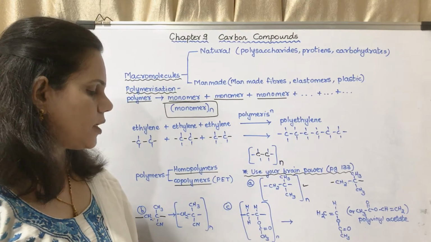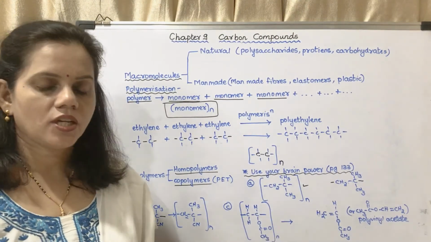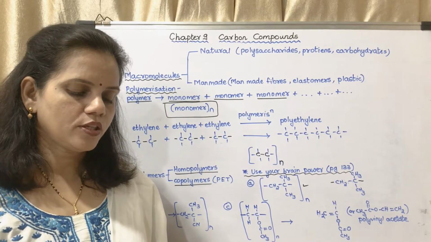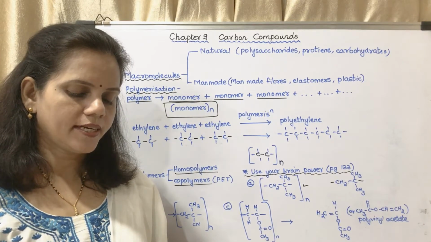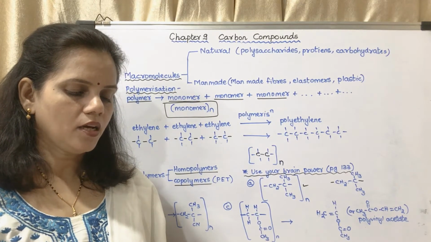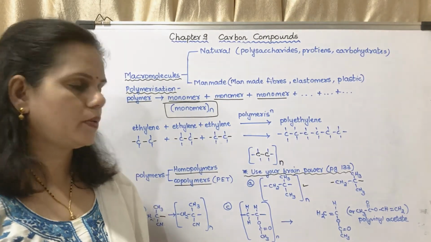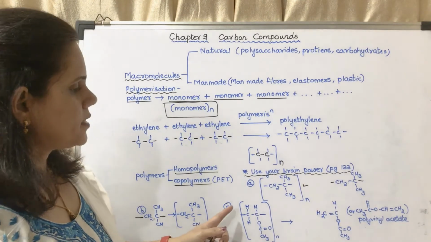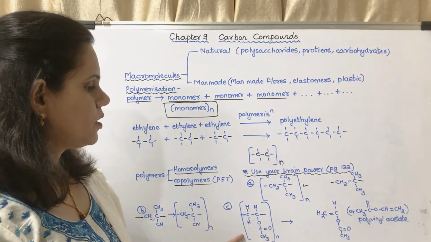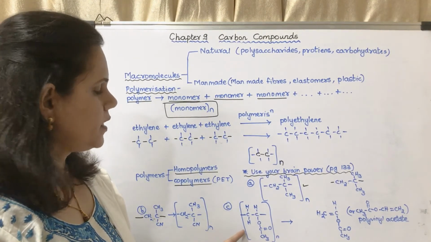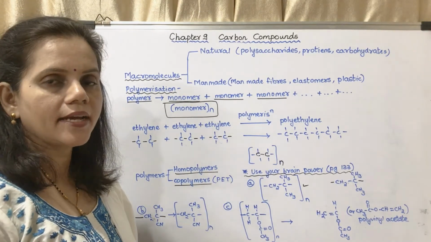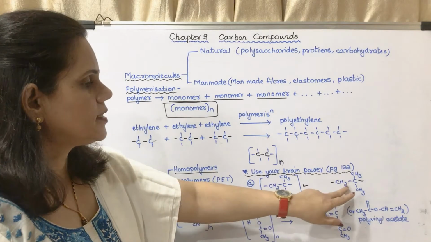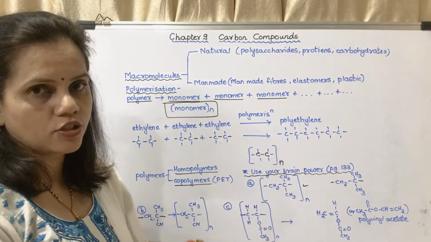And the third question, from the given structural formula of polyvinyl acetate that is used in paints, glues, deduce the name and structural formula of the corresponding monomer. Now this is the structure given. From this you have to write the original formula. This question is the reverse of that.